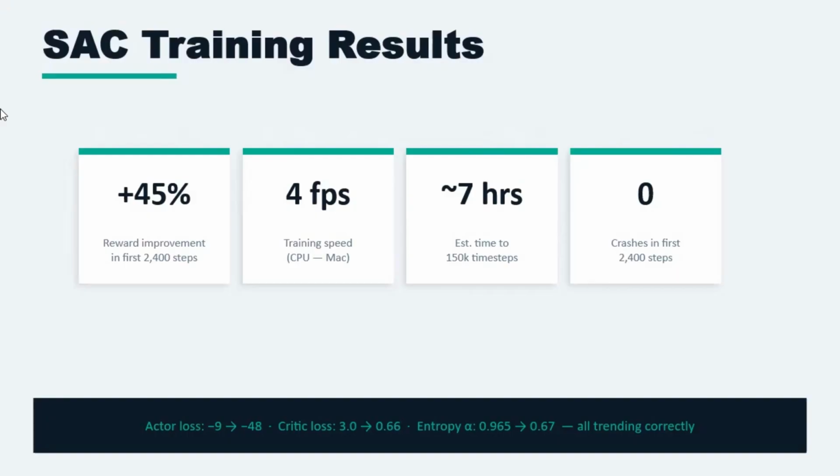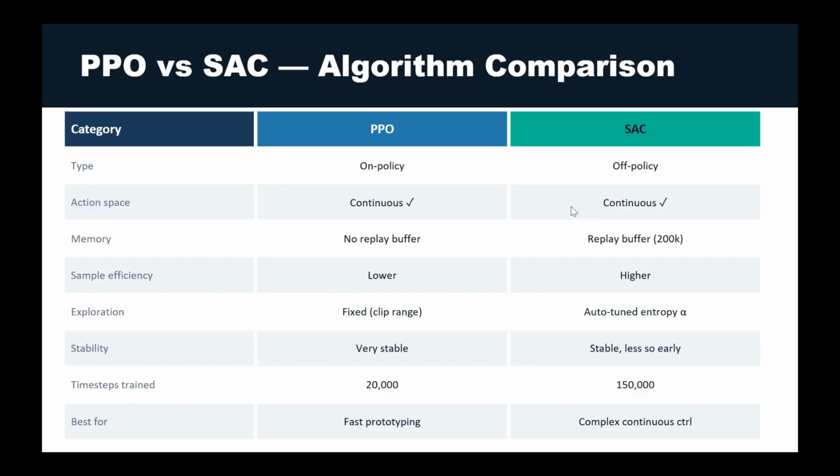Key optimization metrics are trending correctly, with the critic loss dropping significantly from 3.0 to 0.66, indicating improved value estimation. Simultaneously, the entropy coefficient alpha has decreased from 0.965 to 0.67, showing the agent is naturally becoming more confident as it moves from exploration to exploitation. Overall, the stability of the actor loss and the lack of crashes suggest a robust hyperparameter configuration for this environment.